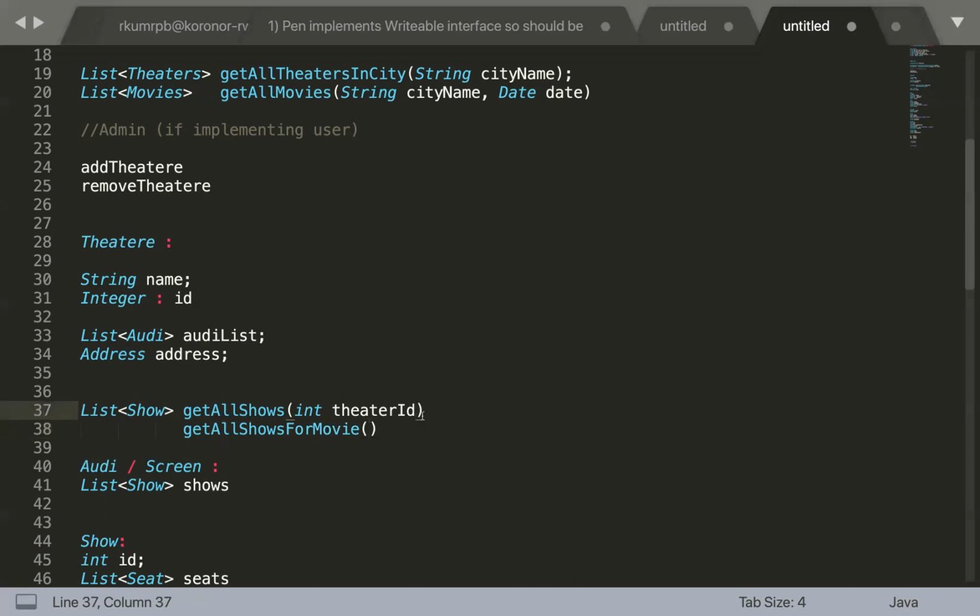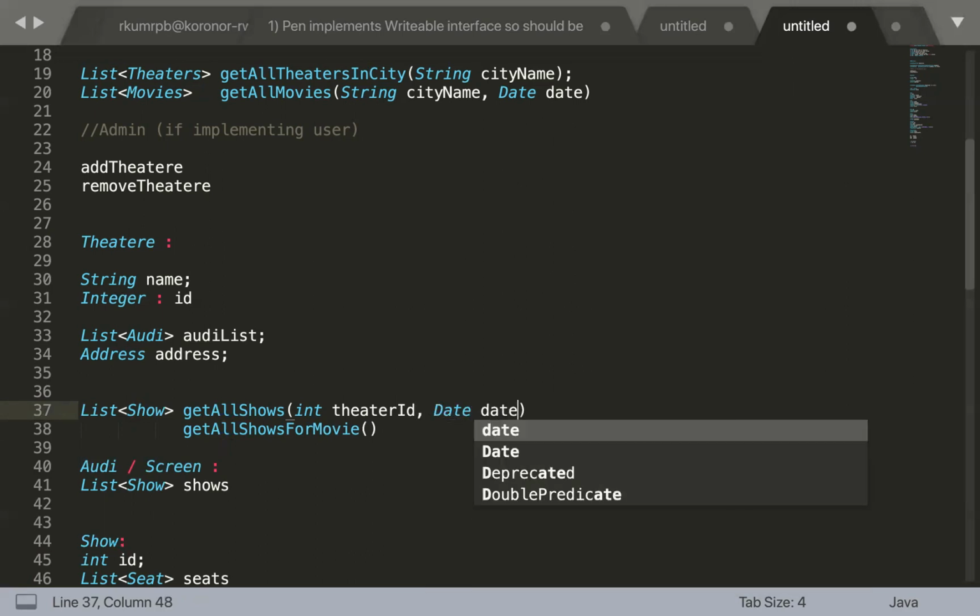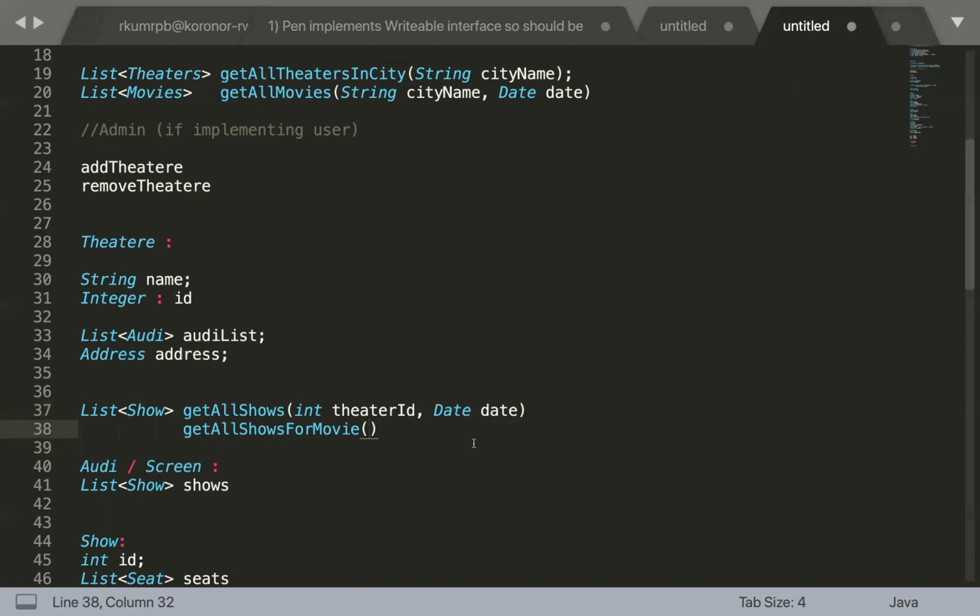We missed one parameter here as well. Get all shows. Theater ID we have passed, right? But we are going to get the list of all the shows, so we need to pass some date as well, right? For this date, give me the list of all shows that are running. So it is going to have some parameter of date as well, right? Yes or no? Why is this date parameter required? Because you want to get all the shows from a theater on a particular date, right? So that's what this is going to have as a parameter.